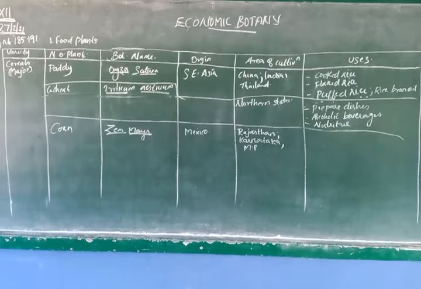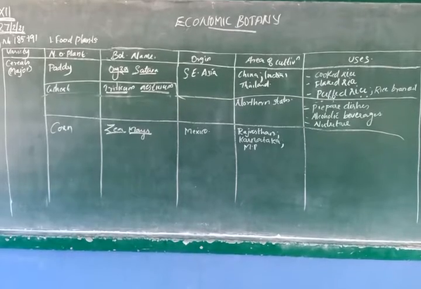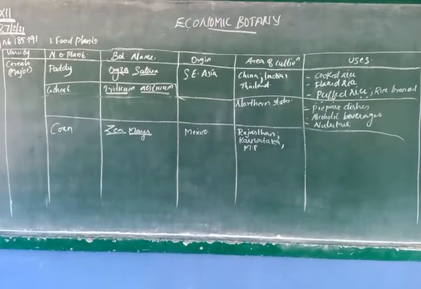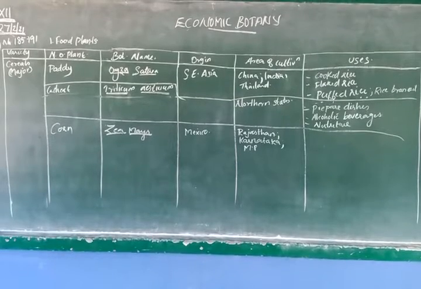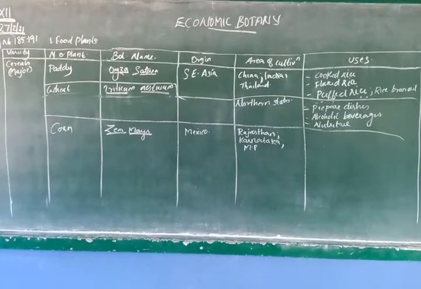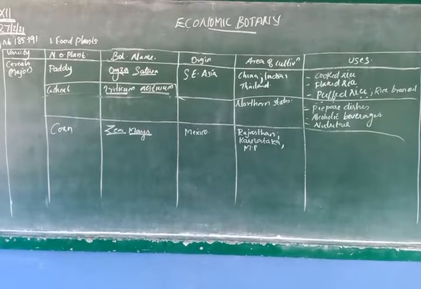Then, maize can be used as fodder rather than food. Fodder means cattle food. The husk is mostly given to the cattle. Then we also use corn syrup for infants. Infant means a newly born child. We grind the corn and give the syrup to the newly born child to get nutrition.